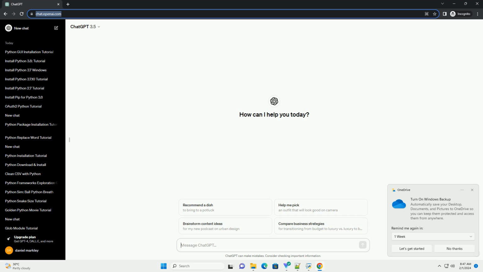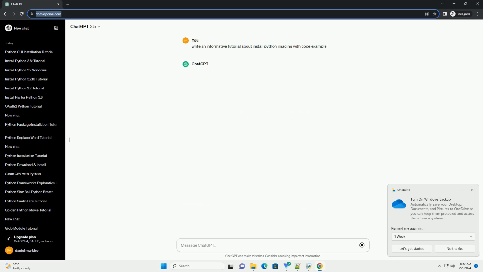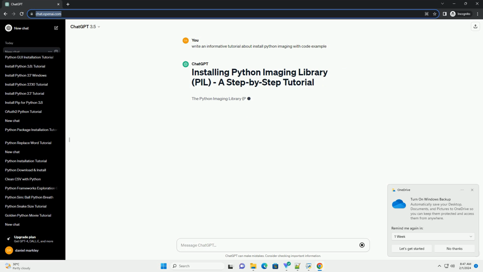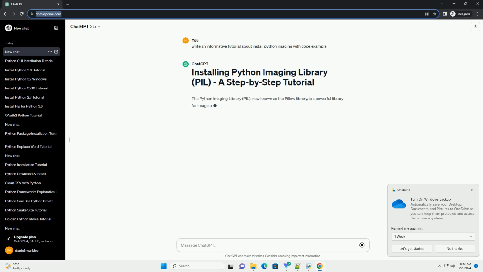The Python Imaging Library, PIL, now known as the Pillow library, is a powerful library for image processing tasks in Python. In this tutorial, we will guide you through the process of installing Pillow and provide you with some basic code examples to get you started.